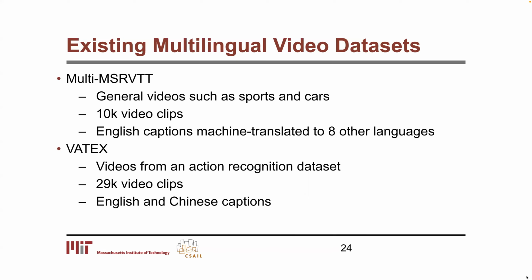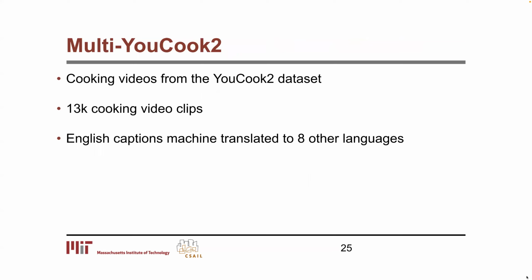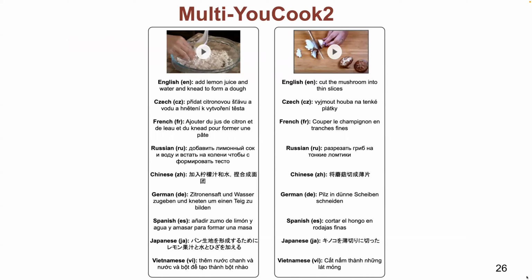and Chinese captions. We also introduced the multi-UCOOK2 dataset. We use machine translation to translate the English captions from the UCOOK2 dataset into 8 other languages. There are 13,000 cooking video clips. Here are some examples from the dataset. The translations have some mistakes since they are from machine translation, but they are fairly accurate.